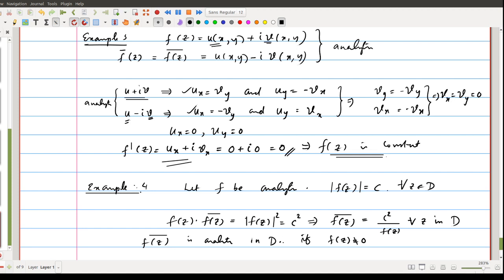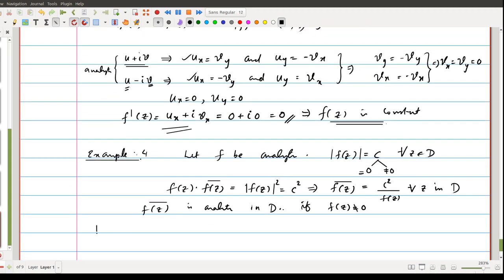Since mod f of z equals c, c has two possibilities: either c will be 0, otherwise it is not equal to 0. If c equal to 0, then mod f of z equal to 0 throughout D, which implies f of z equal to 0 for all z.